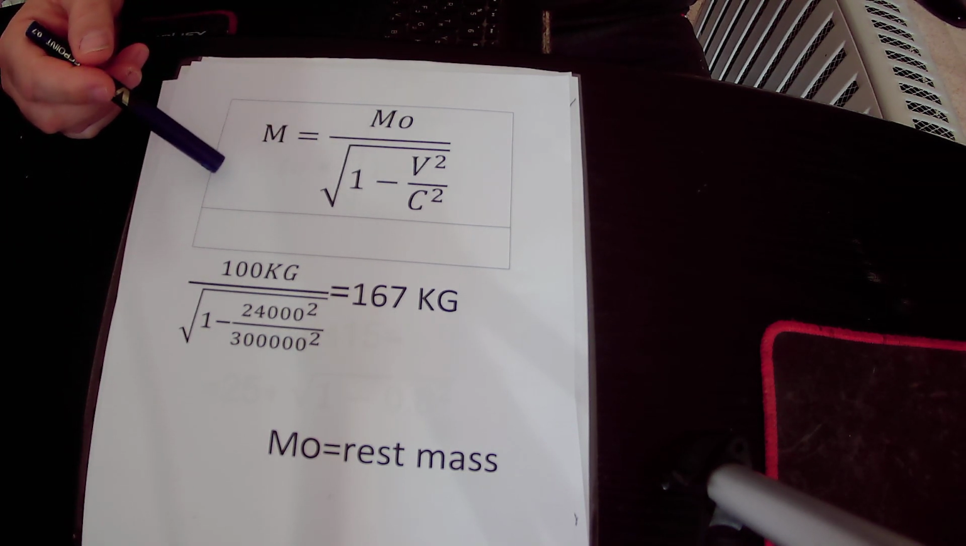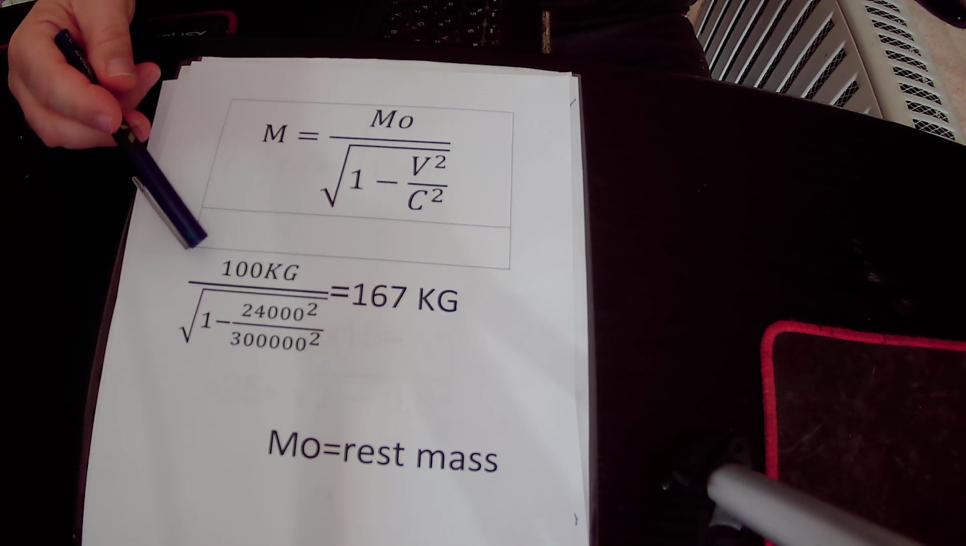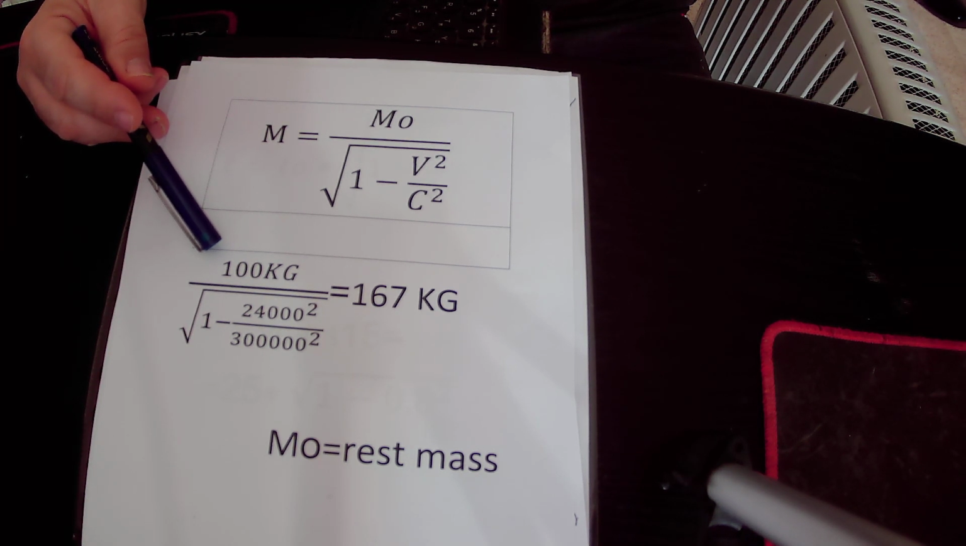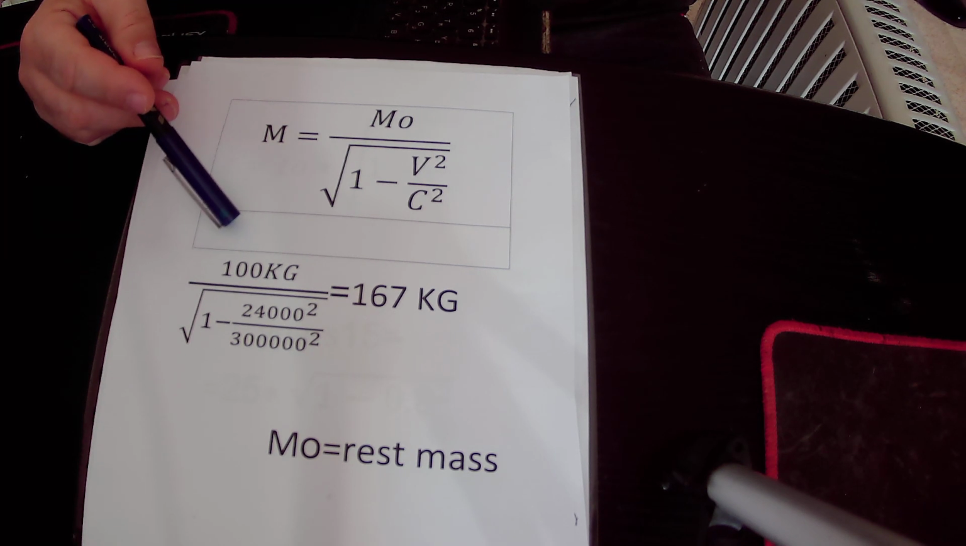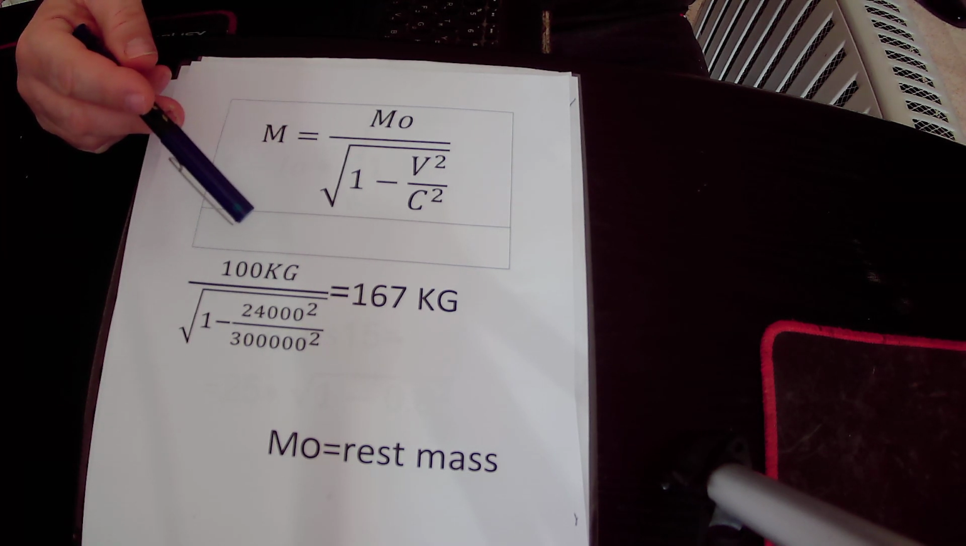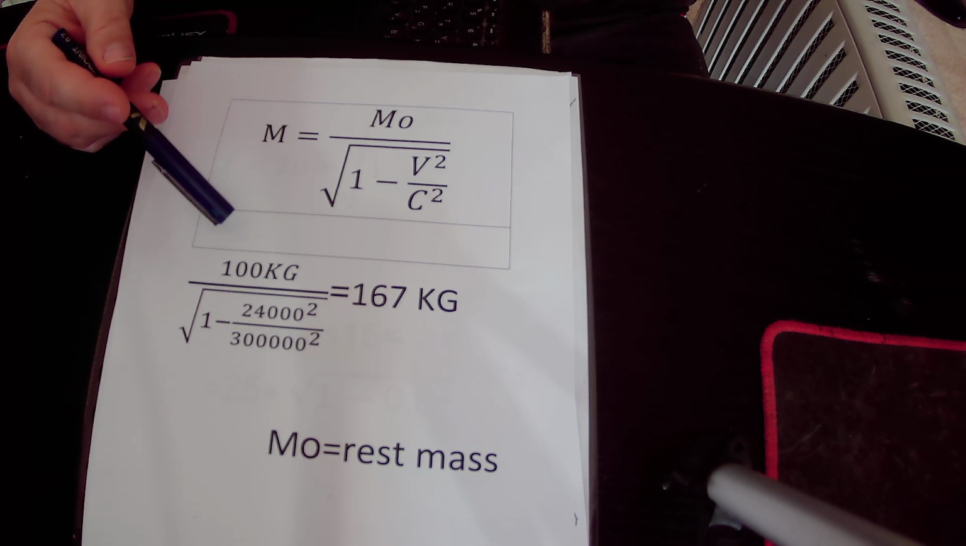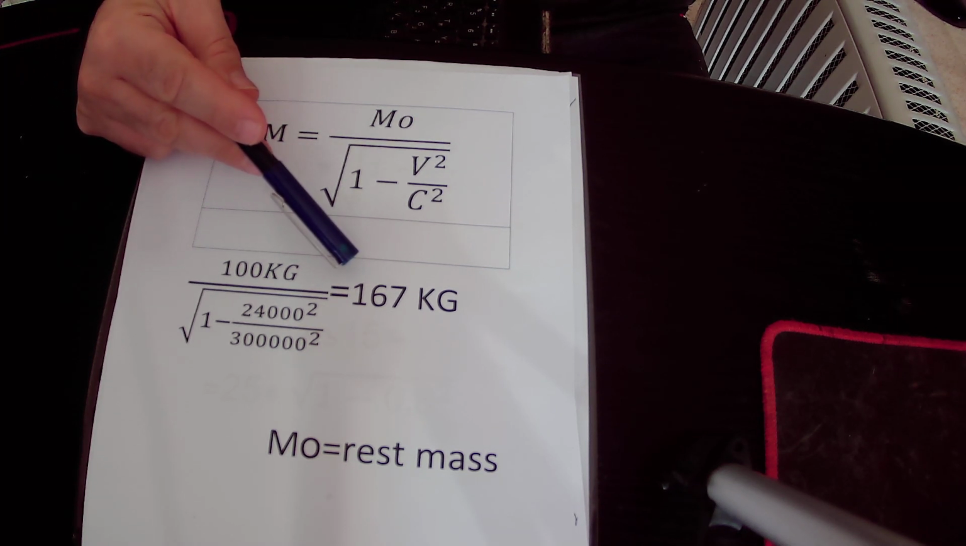So in our example, the twin brother on Earth, his mass on Earth is 100 kilograms, and he goes to travel in space at a speed of 240,000 kilometers per second. So his mass will increase to 167 kilograms.